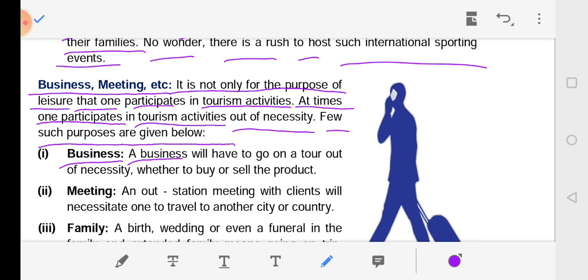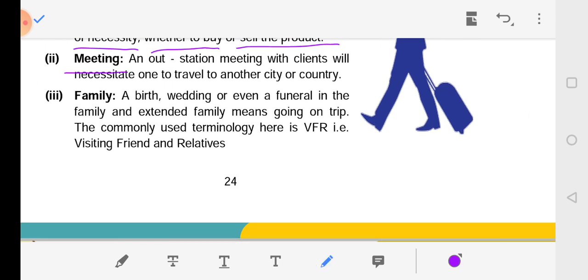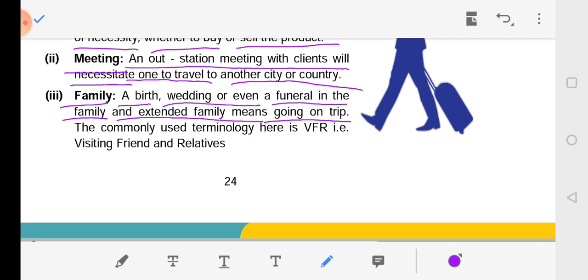Business. A business will require one to go on a tour out of necessity, whether to buy or sell a product. Meeting. An outstation meeting with clients will necessitate one to travel to another city or country. Family. A birth, wedding, or even a funeral in the family or extended family means going on a trip. The commonly used terminology here is VFR, that is, visiting friends or relatives.